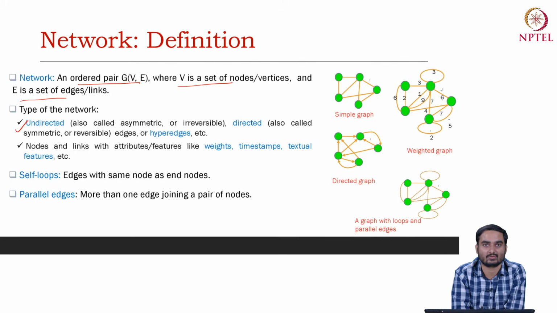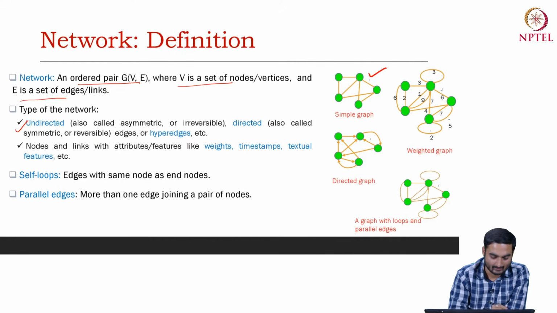The network can be of undirected type, where there is no direction of edge between two nodes. For example, in this network, you see nodes are connected, but edges do not have any direction.